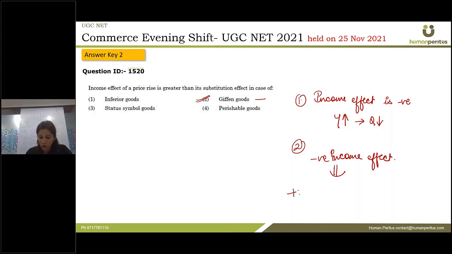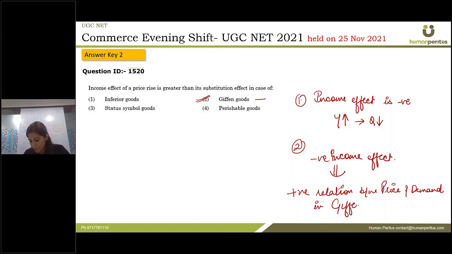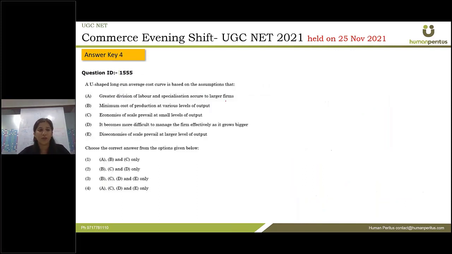All right. What does this imply? It implies that there is always a positive relation between price and demand in case of Giffen goods. So according to the question, it is asking where the income effect is greater than the substitution effect. This is in case of Giffen goods. So the correct answer is the second one.